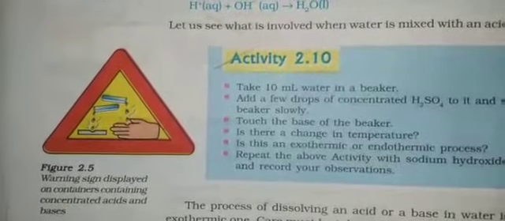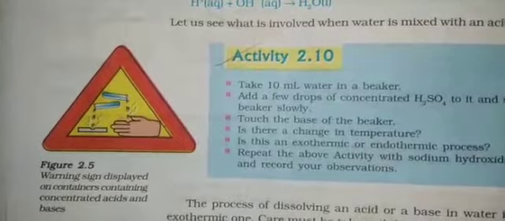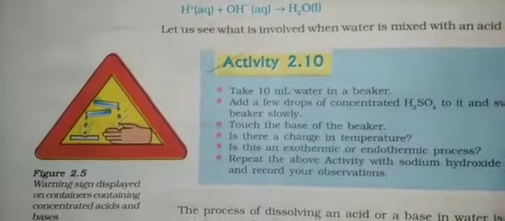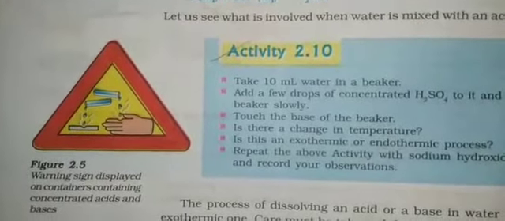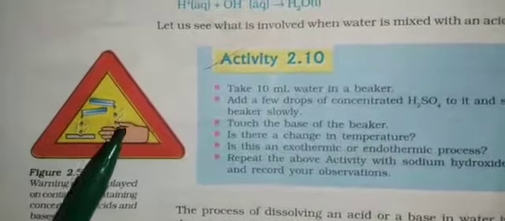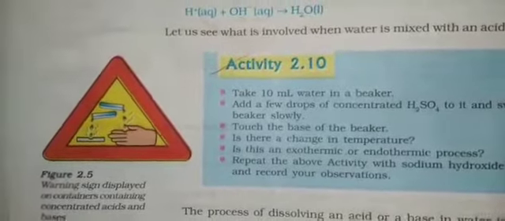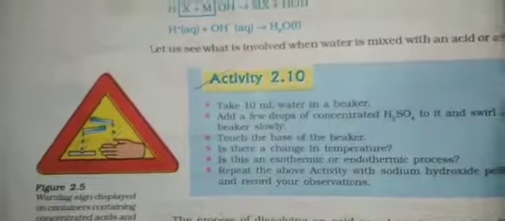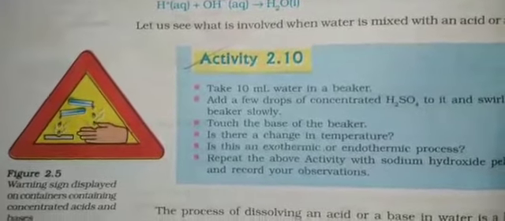Because you know that water is nothing but H2O, right? When it splits, it becomes H plus and OH minus ions. So it will become diluted, and acids or bases are said to be diluted. If the concentration is high, for example if we touch it, there are chances of damage. So if we want to use it for other purposes, we can dilute it by adding water.